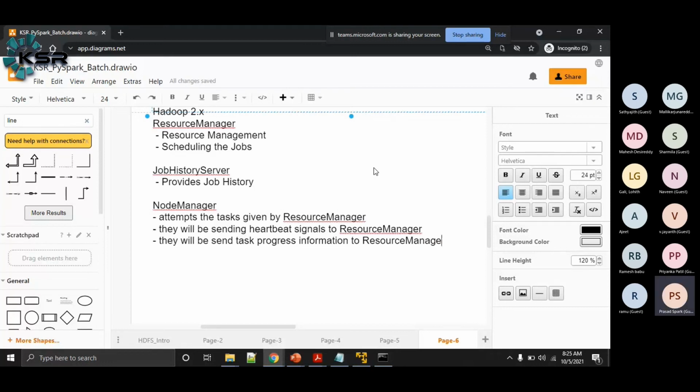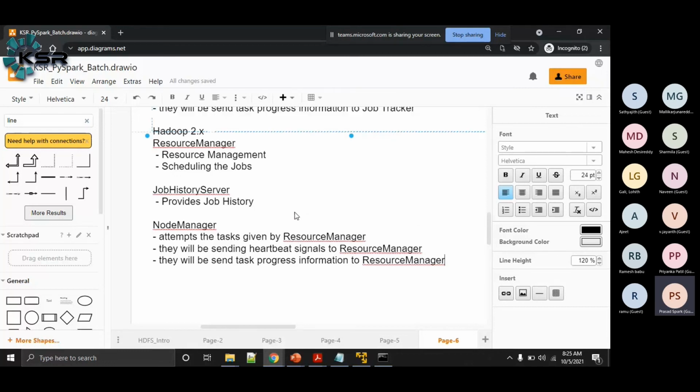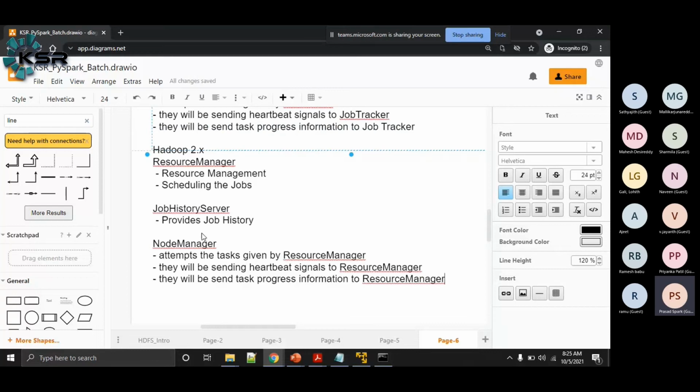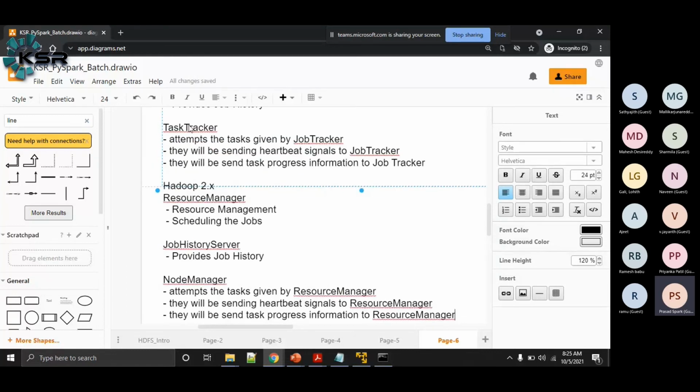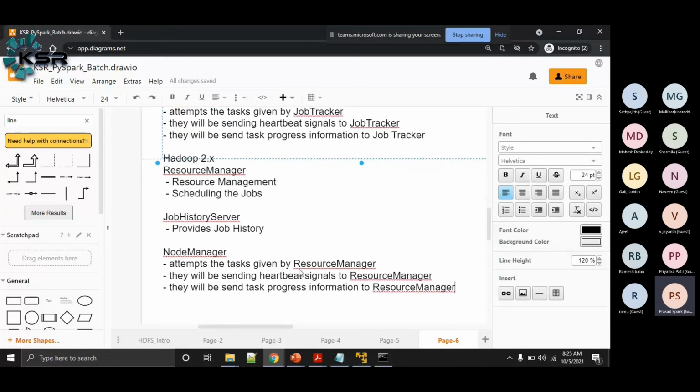Here there will be a small correction. First, we'll go step by step. The node managers are very similar to the task trackers, which attempt the tasks, and they will be sending heartbeat signals, and they will be sending the task progress information, right?